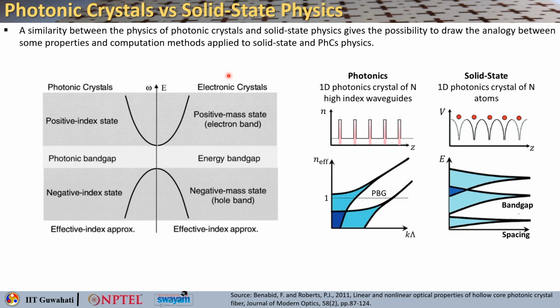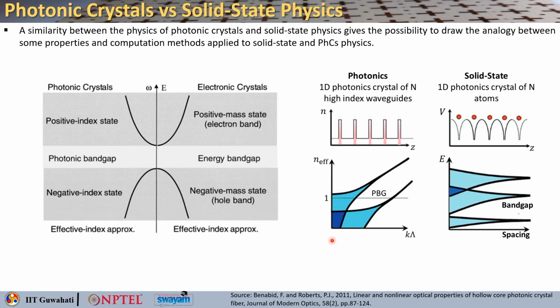So, we just put the two things side by side, the photonic crystal and the electronic crystal. You will see the similarity between them. In photonics, if you take 1D, it is basically n high index waveguides. In solid state, you can also say it is a 1D crystal of n atoms. There are different potential wells, so you can think of it like that. Okay. So, this is how the analogy between the E-k diagrams looks like.